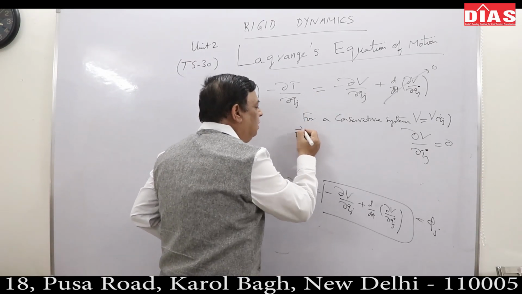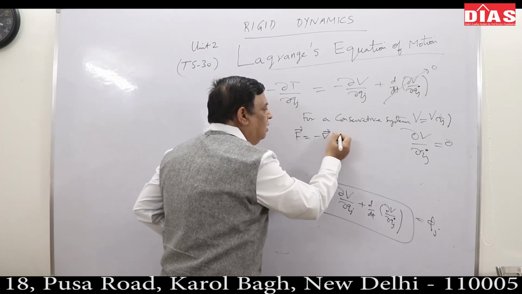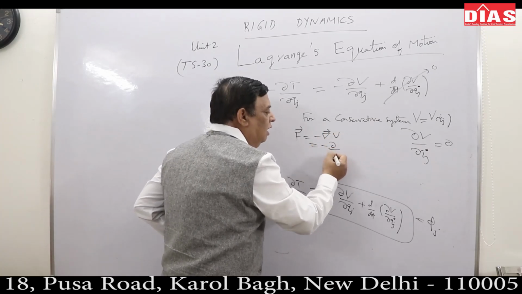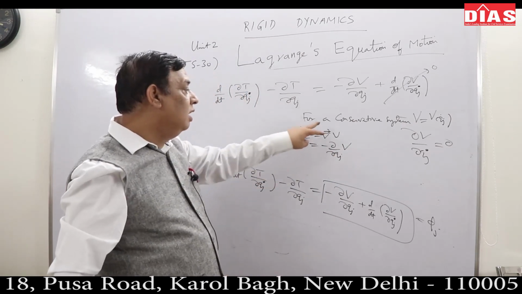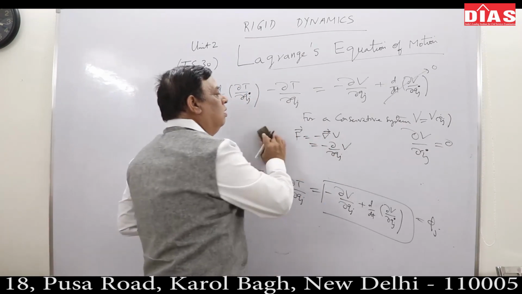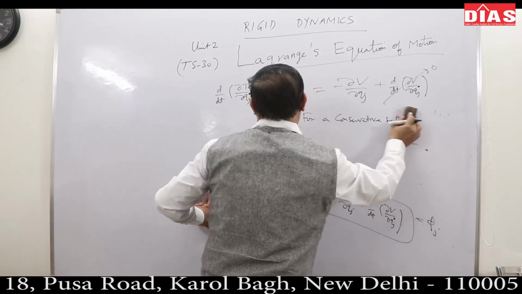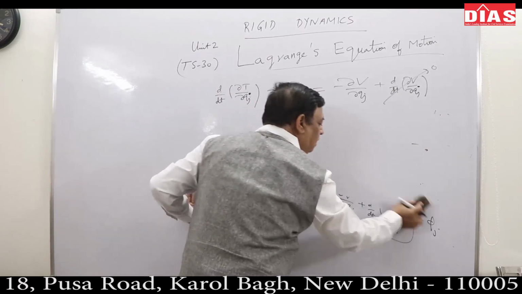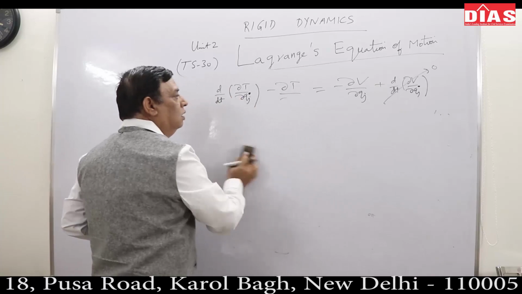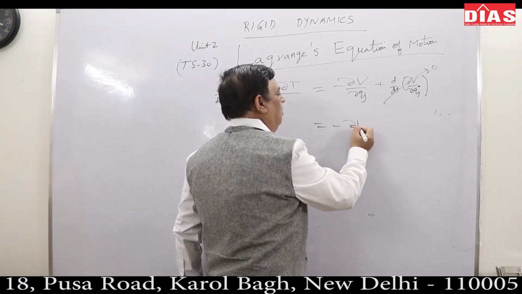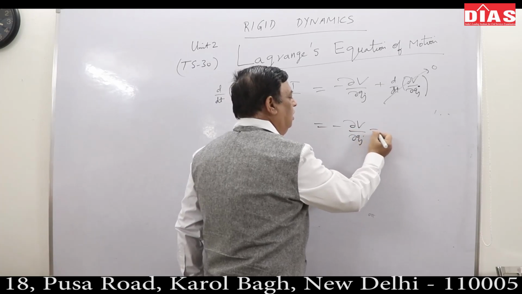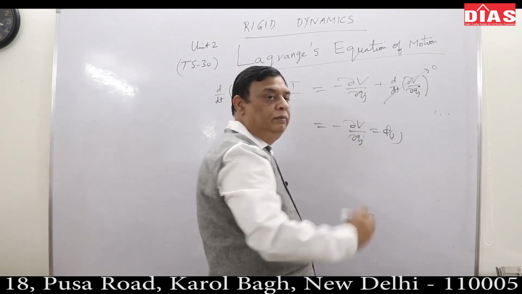For a conservative system, F is equal to minus grad V, which I can always write as minus del by del Qj of V. So for a conservative system, this equation reduces, in terms of kinetic energy, to simply minus del V by del Qj, that was my phi j.